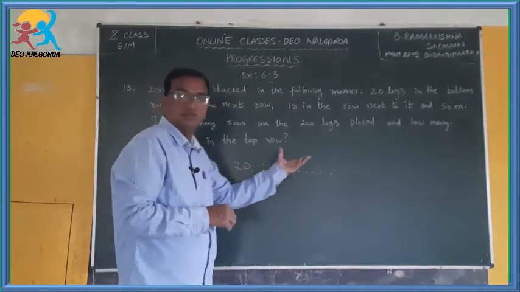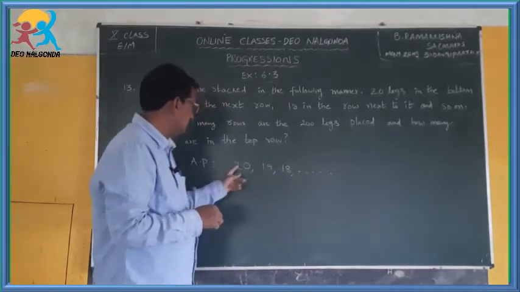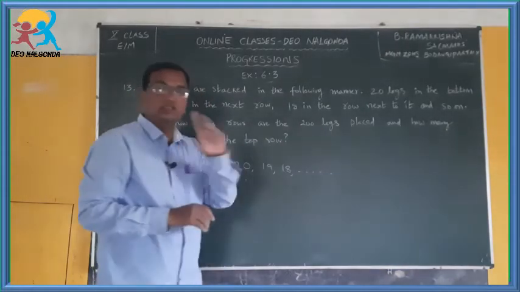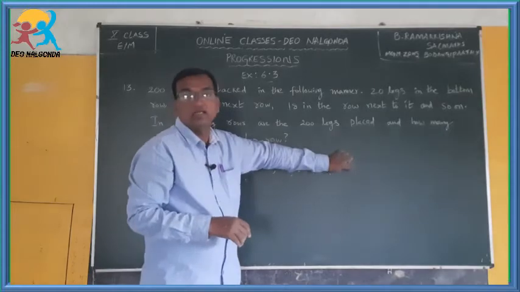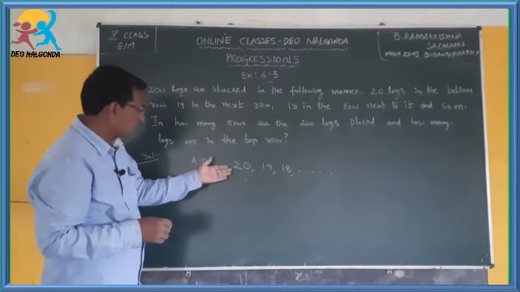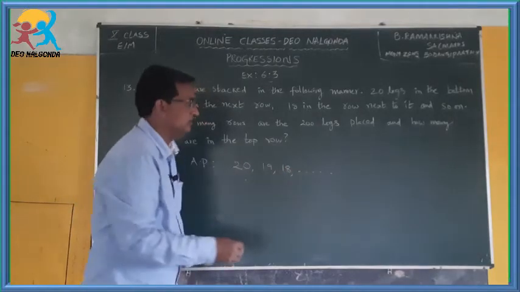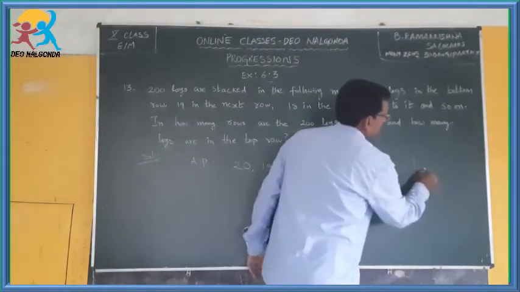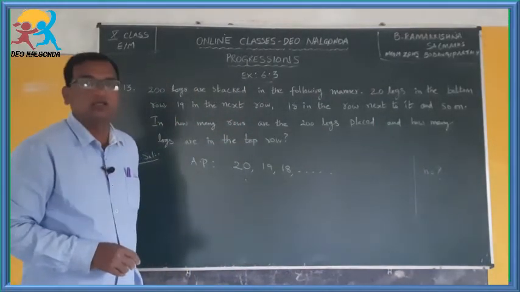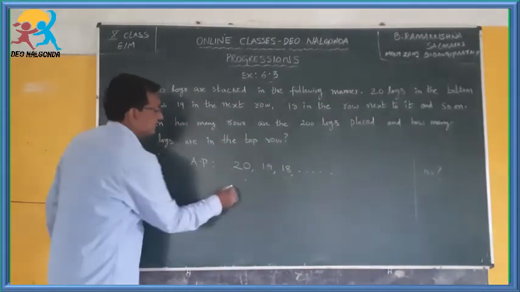The number of terms means these are the rows. You have to find how many rows are there, and the number in the last row, that is also you have to find. Means you have to find n is equals to how much? What is the data given here?